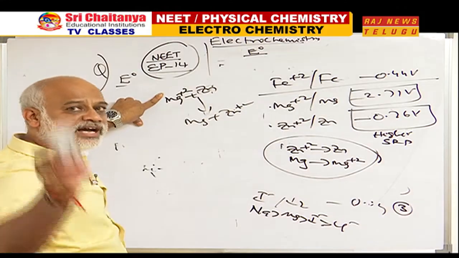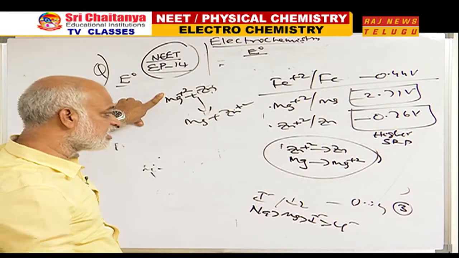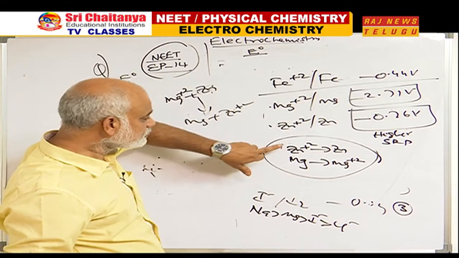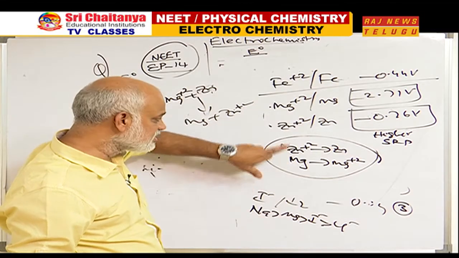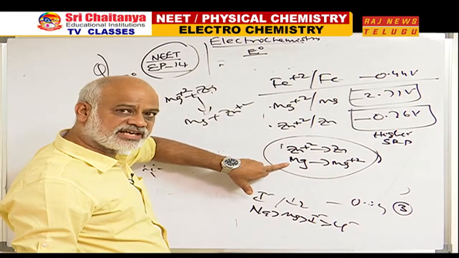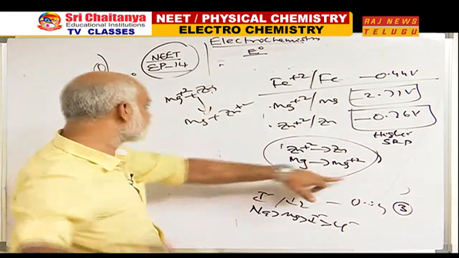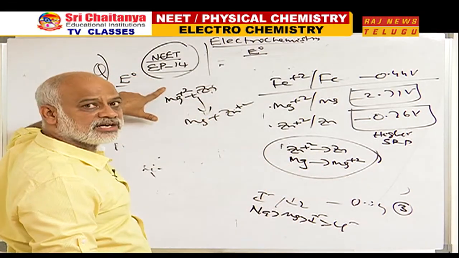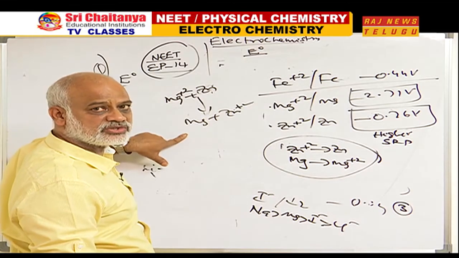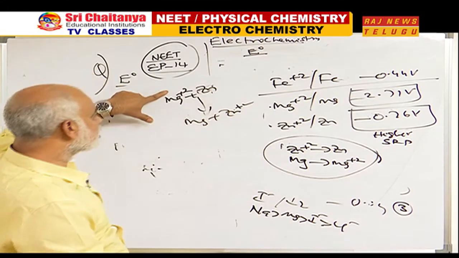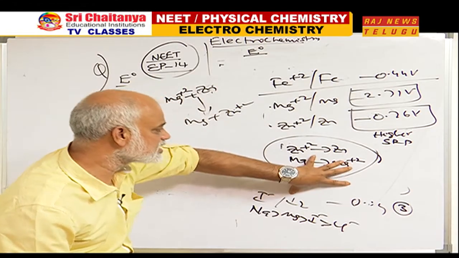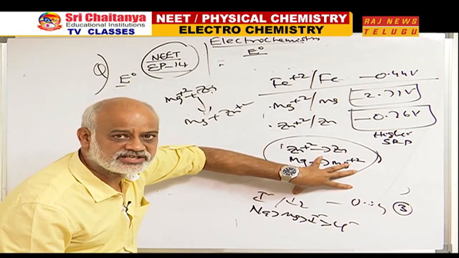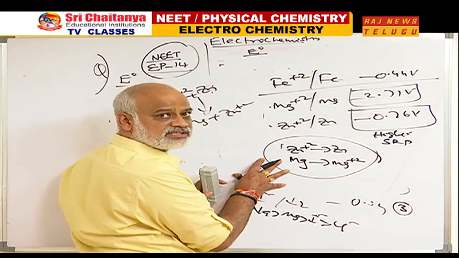Cannot occur. I can ask the same question differently. Now, can I now say Zn plus 2 can oxidize Mg? Yes. Zn plus 2 is oxidizing Mg to Mg plus 2, but Zn cannot reduce Mg plus 2 to Mg. This is non-spontaneous, this is spontaneous. We got it as spontaneous. Did you understand or not? Why did we say this is spontaneous?